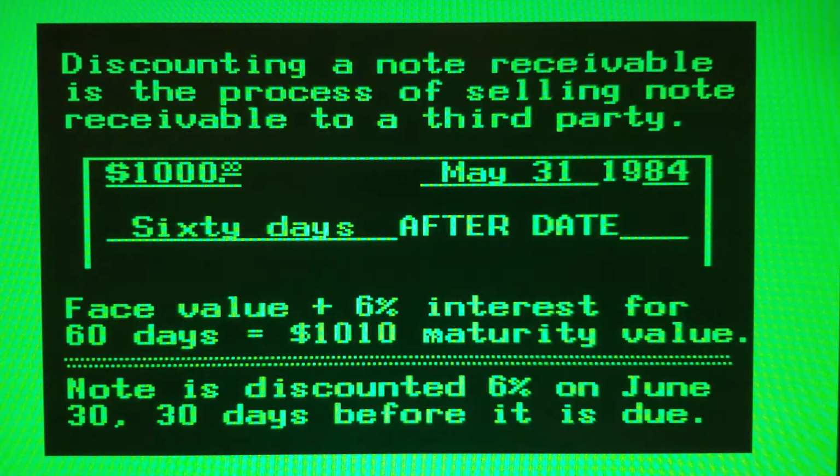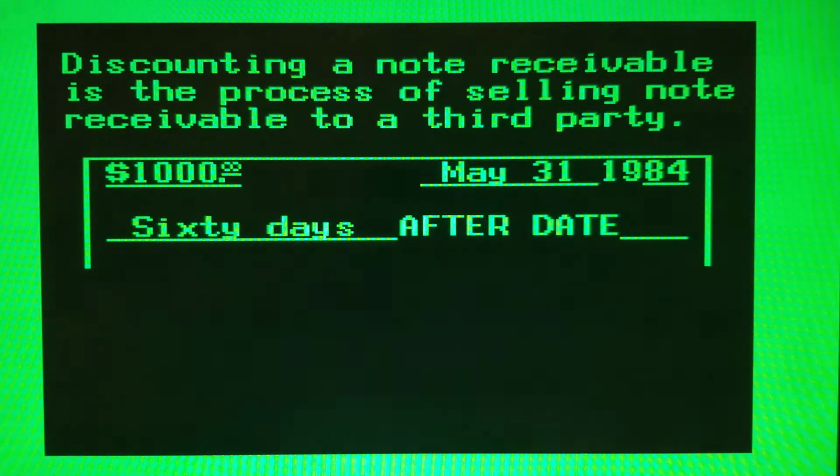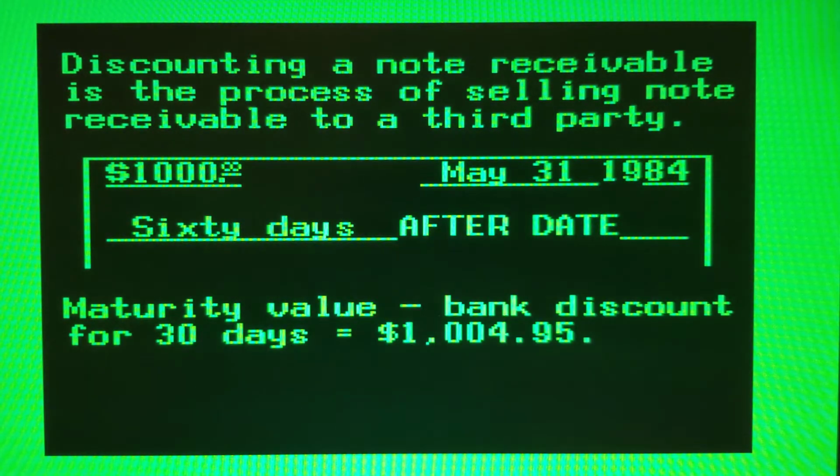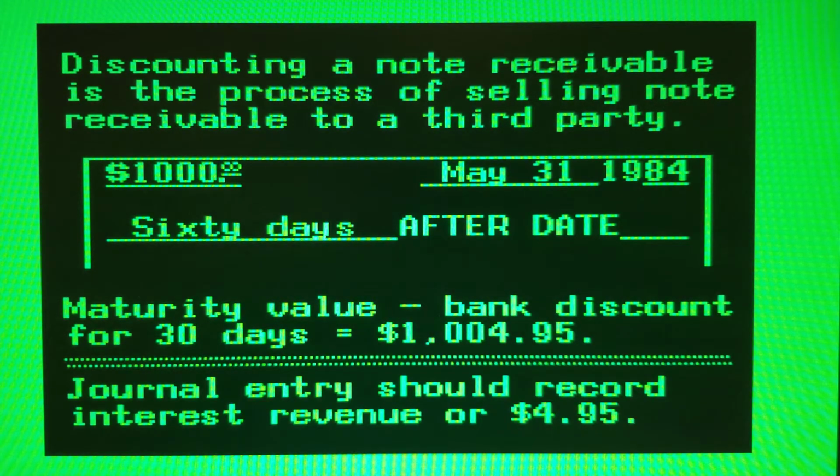The face value plus 6% interest for 60 days equals $1,010 maturity value of this note. This note is discounted at 6% on June 30th, which is 30 days before it is due. The maturity value less the bank discount of 6% for 30 days equals $1,004.95. The journal entry to record the discounting of the note should record interest revenue, or $4.95.